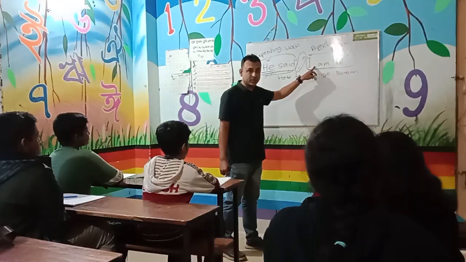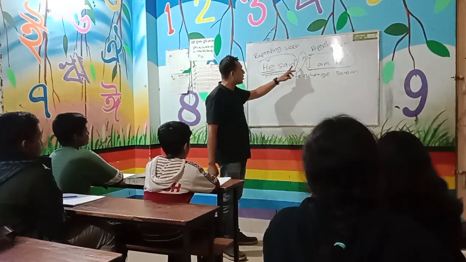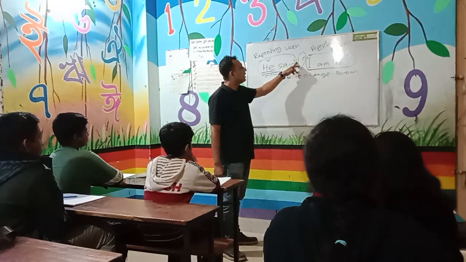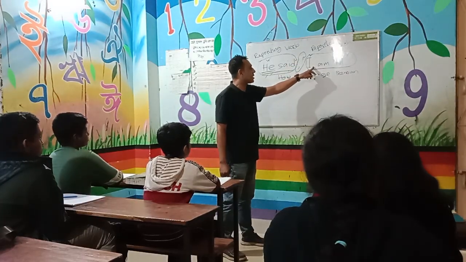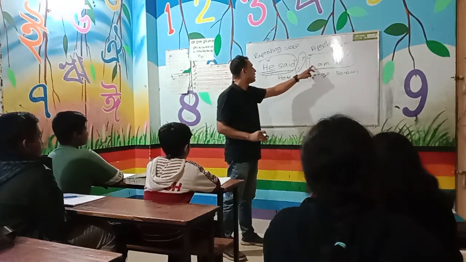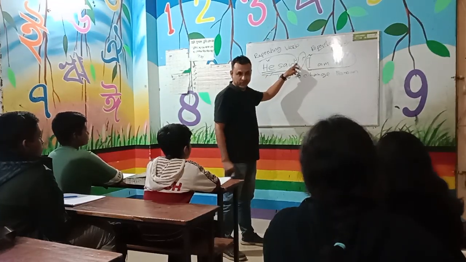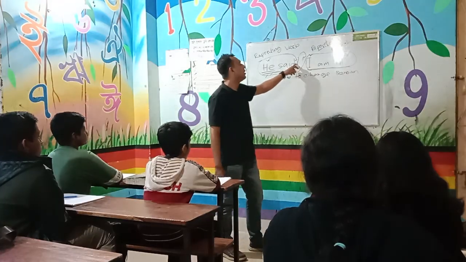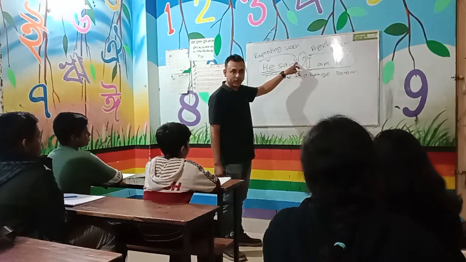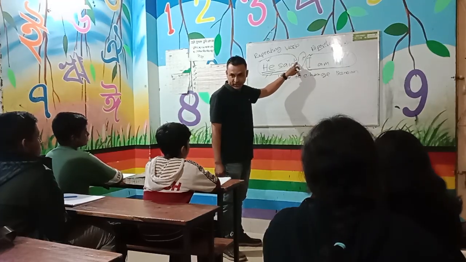If it's second person, it will change depending on the object of the repeating verb. If you think there is no object here, how can I change? That time you will get an object.